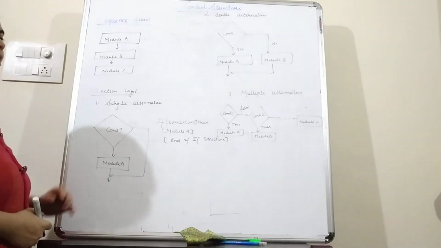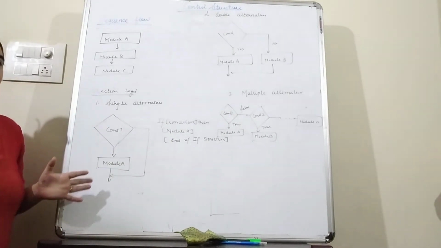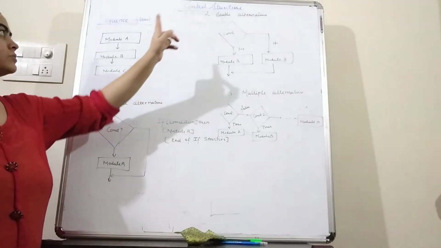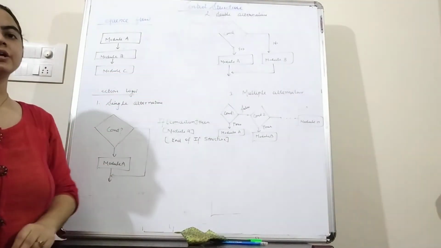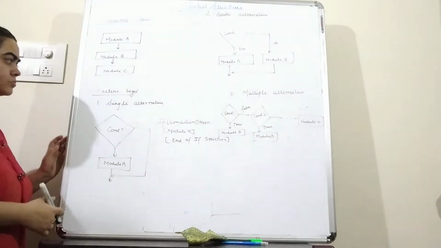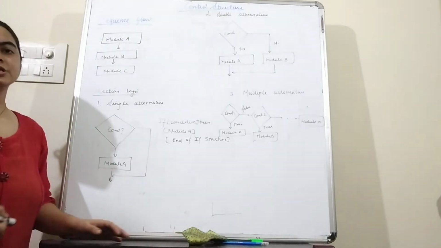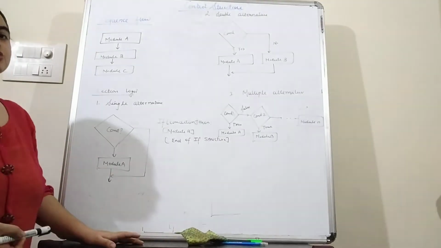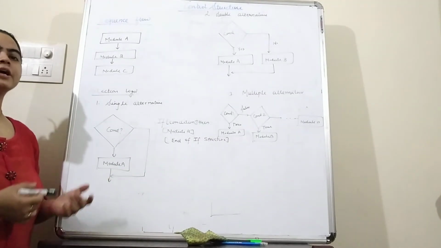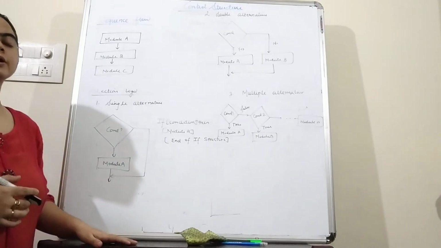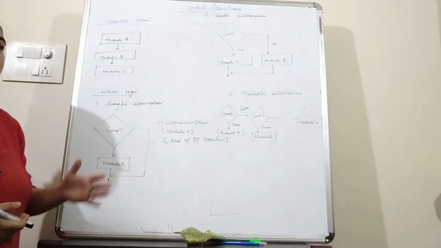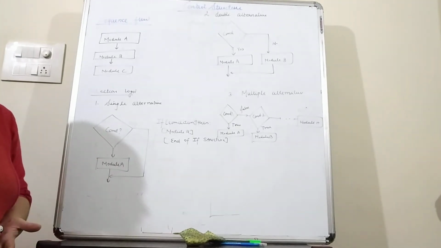Second one is the selection logic. In case of selection logic, we have three types. First is single alternative, second is double alternative, and third one is multiple alternative. Now students, in case of the single alternative, we have only one choice. If the condition is true, then the set of statements will be executed, and if the condition is not satisfied, then we skip that module and go to the end of the program.